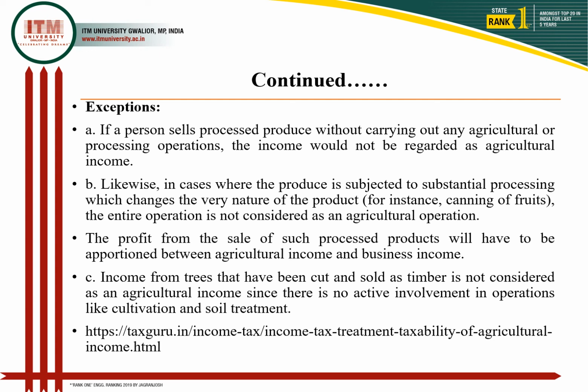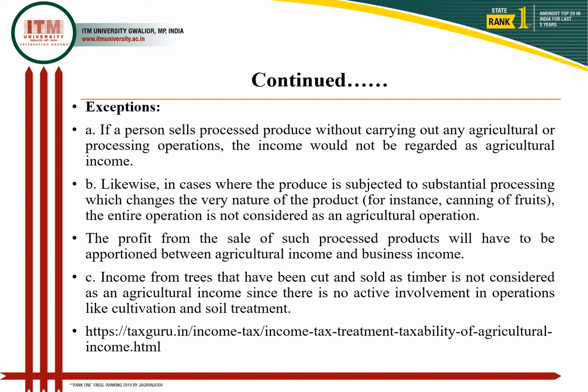So there must be involvement of agricultural operation. In canning of fruits, there is no such involvement. Fruits are as they are. So in cases where the produce is subjected to substantial processing, which changes the very nature of the product, the entire operation is not considered an agricultural operation.